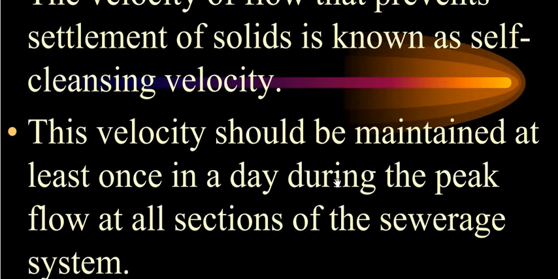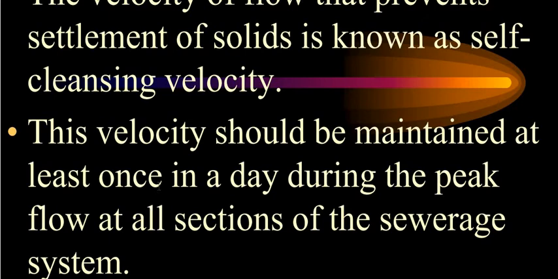This velocity should be maintained at least once in a day during the peak flow at all the sections of the sewerage system. If we have said that the velocity of the flow is about 1 meter per second in the sewer line, this 1 meter per second will be reached at a particular time of the day, and that peak flow will carry the self-cleansing velocity.